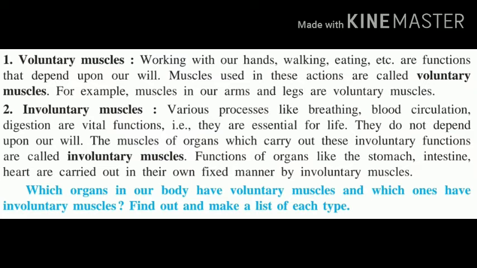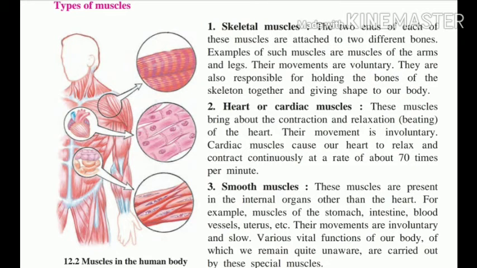Which organs in our body have voluntary muscles and which organs have involuntary ones? Find out and make a list of it. This is the activity given for the child. So you have to make a list of these two kinds of muscles, that is voluntary and involuntary.